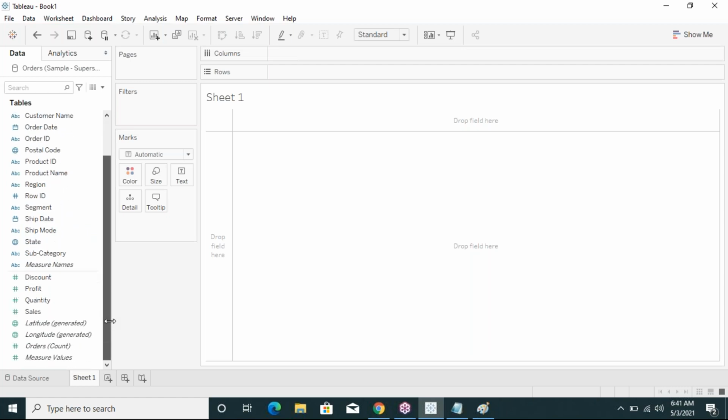These are the dimensions, textual data, and these are the numeric values, measures. What about measures? Regarding measures, there is no limitation. You can drag and drop any number of measures into the column shelf or row shelf. Dimensions are a maximum of 16 in rows or columns, but for measures there is no limitation. That is one of the important interview questions.